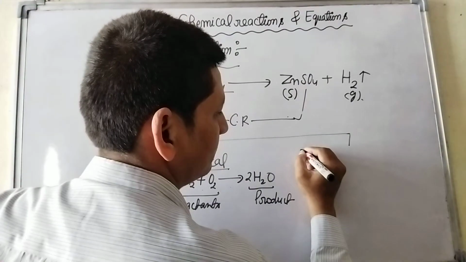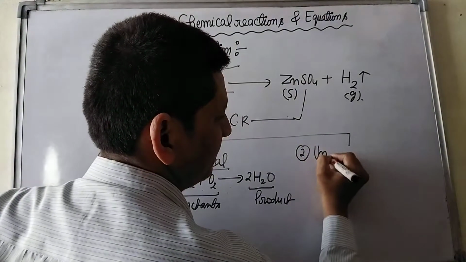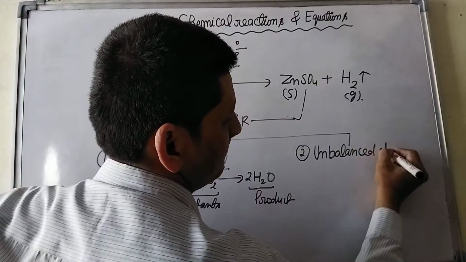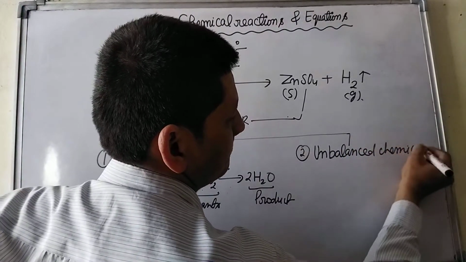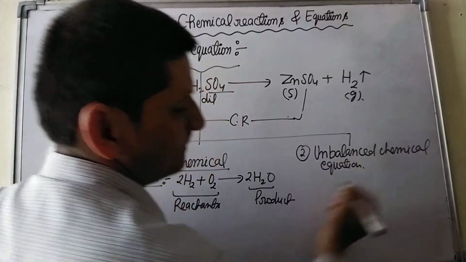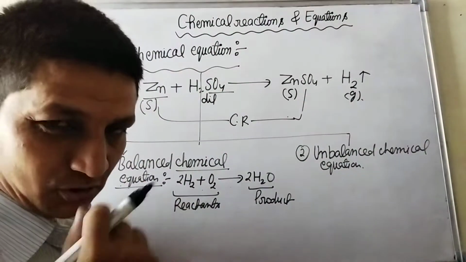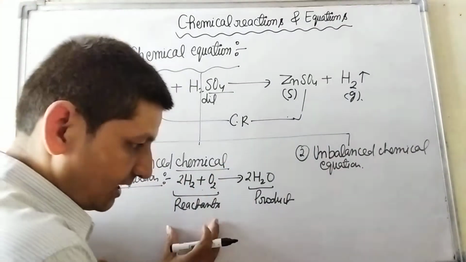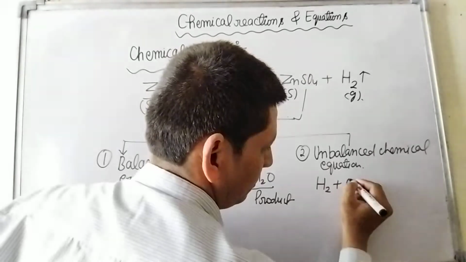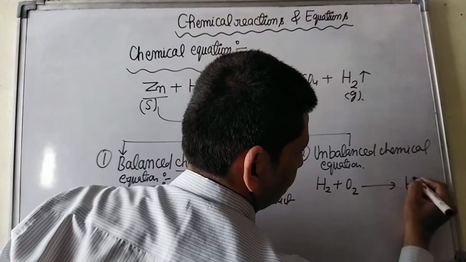Next is unbalanced chemical equation. An unbalanced chemical equation contains an unequal number of atoms on the reactant side and product side. Example, hydrogen combined with oxygen to form water.